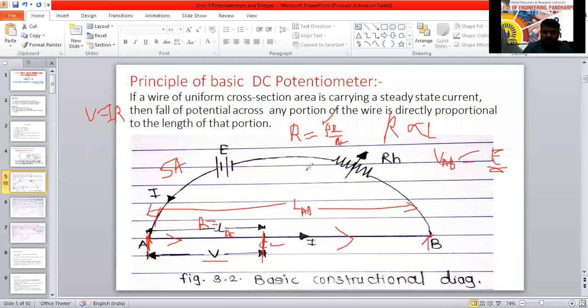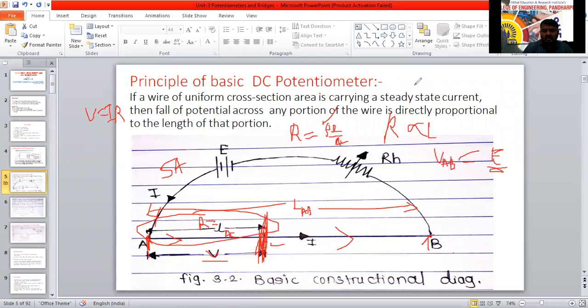Same current will flow in all the lengths. So only this point we have to consider. The voltage drop across this point depends completely on the length of this conductor only. Based on how much length we are considering, we call it here.